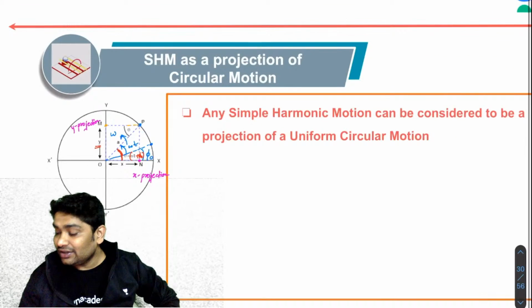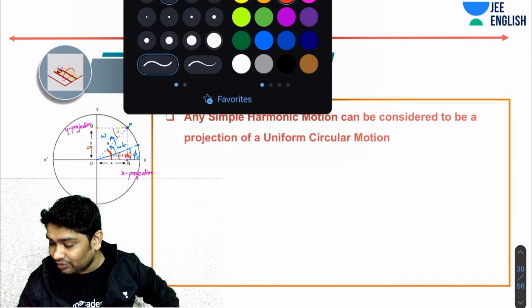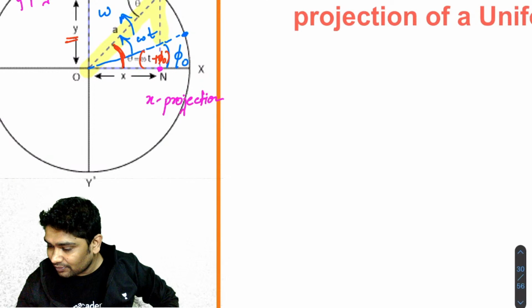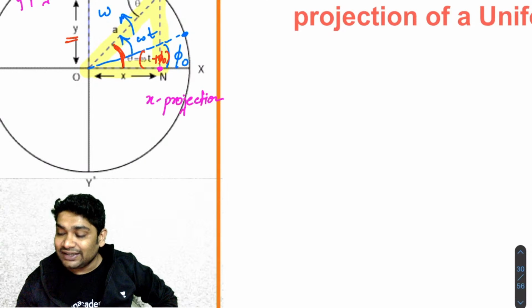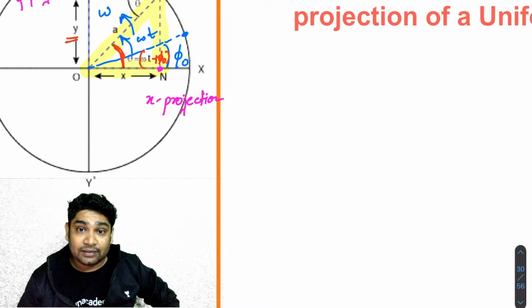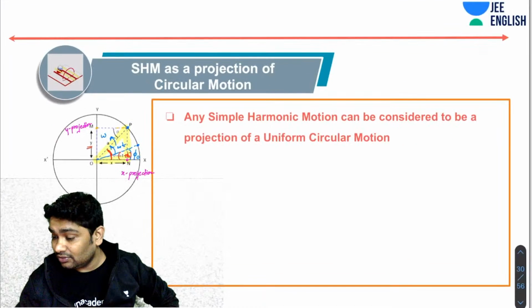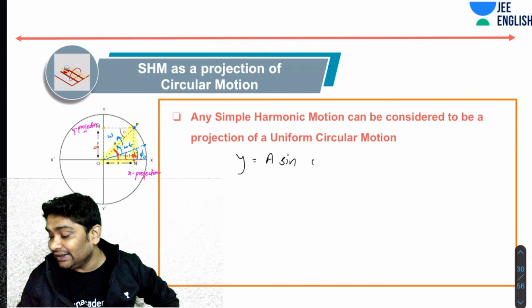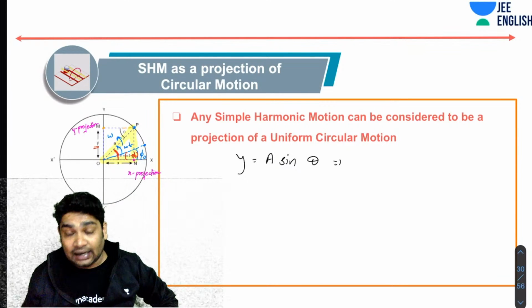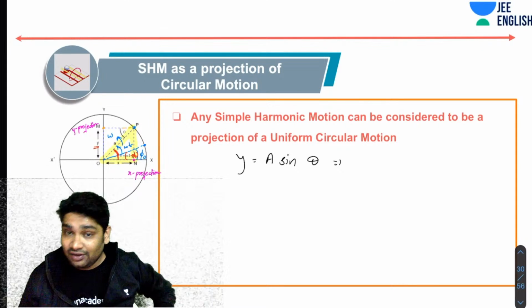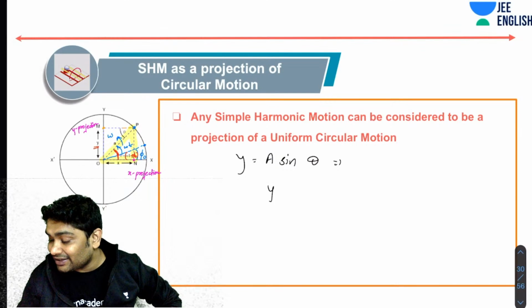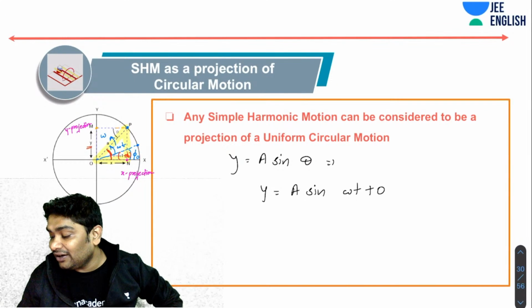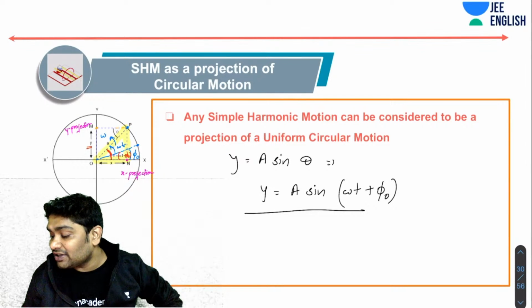You will realize the height of the y projection at this point, obviously, if you look at this triangle, all you need to do is look at this triangle. So this is a, you know this theta, y would be equal to a sine theta. Great. And theta I already realized was omega t plus phi naught, correct? So I can write this as y equals a sine of omega t plus phi naught. Now this you realize was the motion equation of SHM.